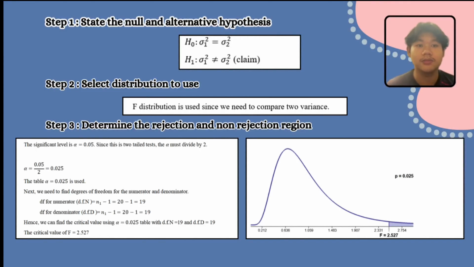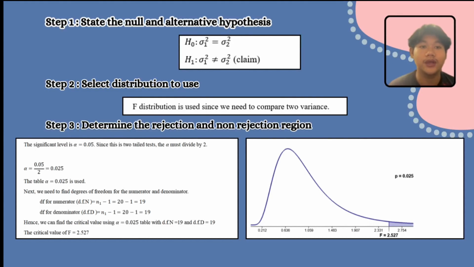The first step is we determine the rejection and the non-rejection region. The significance level we use is alpha equal to 0.05. Since this is a two-tailed test, we must divide the alpha by 2. So alpha is equal to 0.05 over 2, which is equal to 0.025. Next, we need to determine the degrees of freedom for the numerator and denominator. The degrees of freedom for the numerator is 19, and for the denominator is 19. So from this data, we can find the F critical value from the table, which is 2.527.